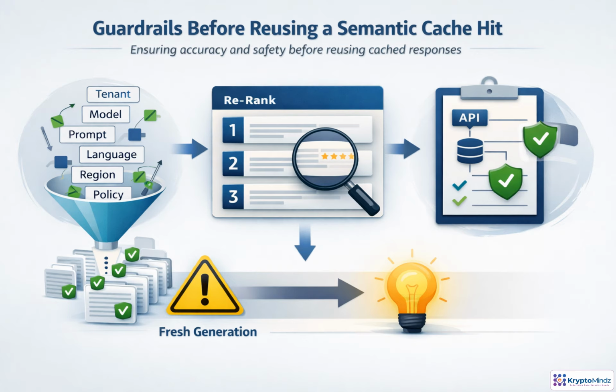A semantic cache hit is only a signal, not automatic permission to reuse the answer. Production systems usually pass that hit through several gates. Metadata must match, including tenant, model, and prompt versions, language, region, and policy scope. The candidate must also meet the similarity threshold, and high-risk cases may need a re-ranker or equivalence check to confirm the meaning is truly the same. Finally, the cached response still has to fit the expected schema, tool contract, and safety rules. If any gate is uncertain, generate fresh.